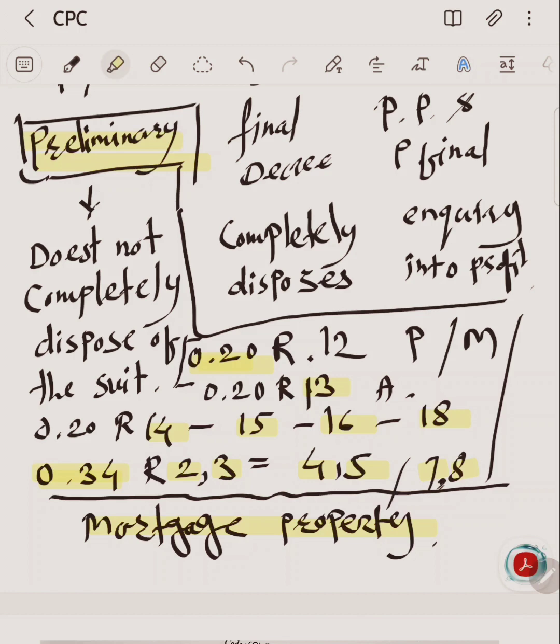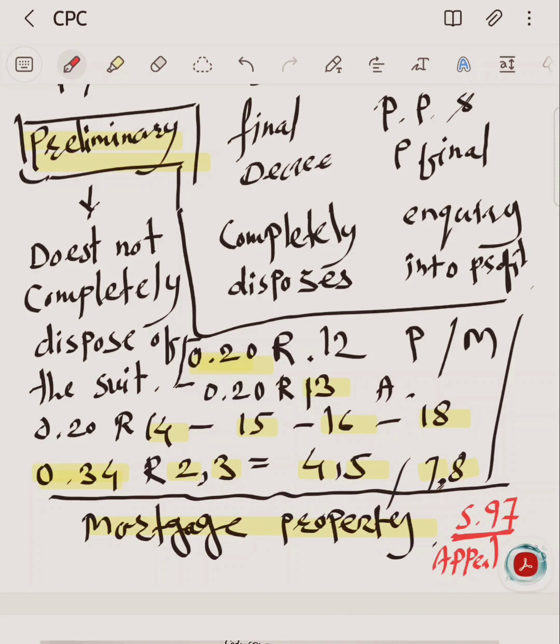Appeal from a preliminary decree is defined under Section 97. The Code provides that if a party does not appeal against a preliminary decree, he shall be precluded from challenging it in an appeal from the final decree. The object of Section 97 is to prevent preliminary questions being raised at a later stage when the suit has been completely decided.